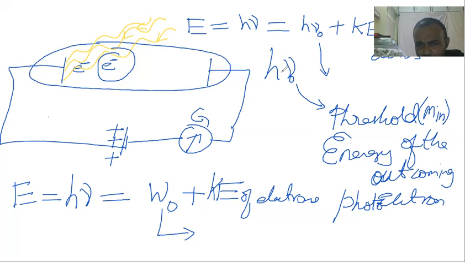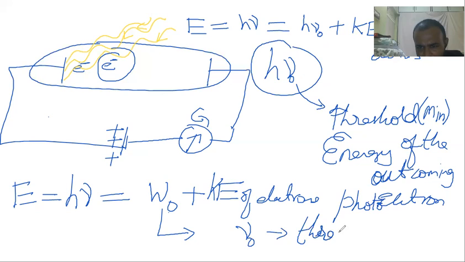And what is this nu naught? Nu naught is the threshold frequency. Understood? Nu naught, nu means frequency, that much you know. Threshold frequency. H nu naught means this whole H nu naught is threshold energy. Only nu naught means threshold frequency. Is that clear? Yes, sir.